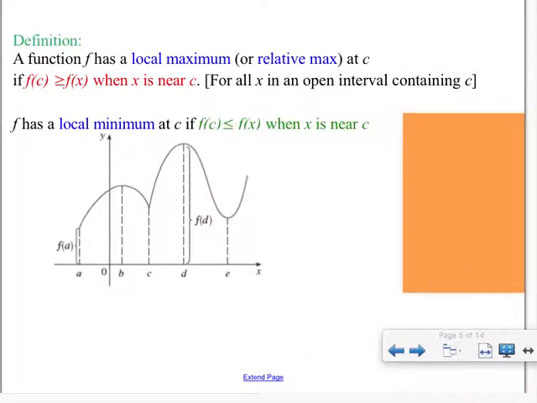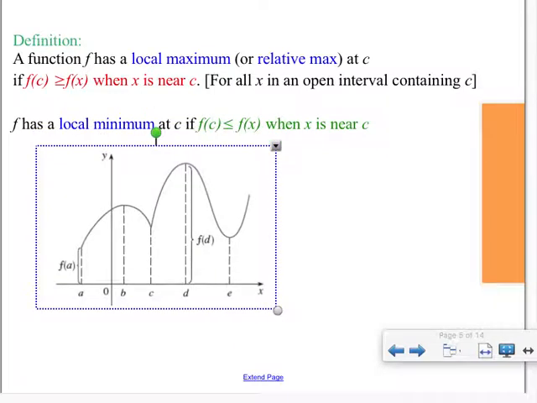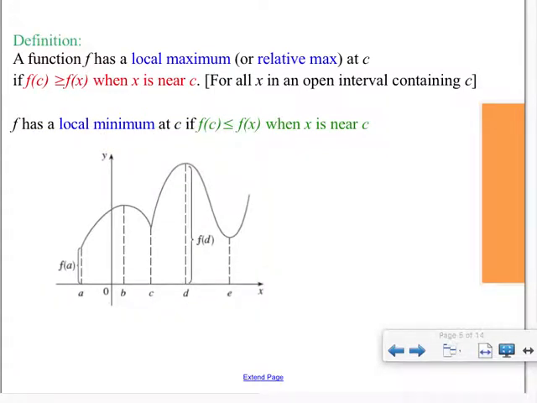So let's look back at that original picture that we saw on the other page, and let's go over what we know. If we find every single mountain peak, at B and at D, f of B and f of D are both considered relative or local maximums.